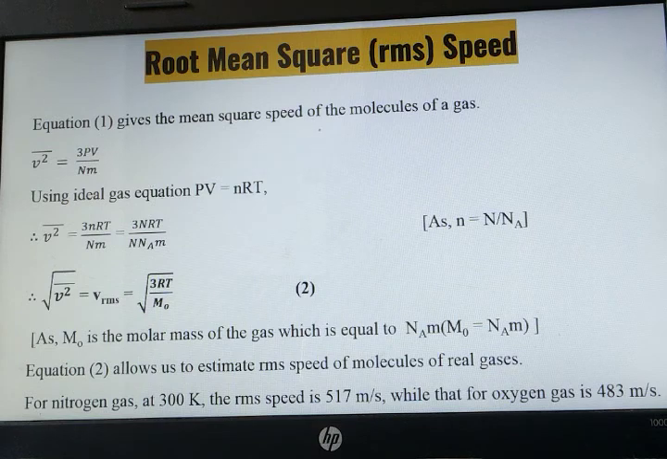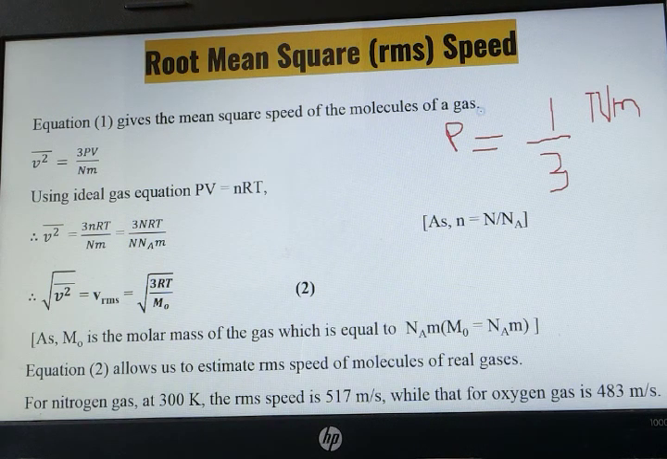Now we will be seeing what is root mean square. We will be taking that same equation. क्या था? P was equal to 1/3 N, उसके बाद M.